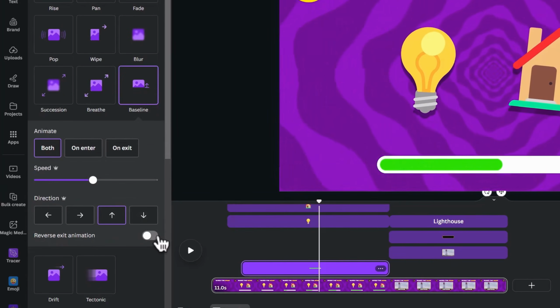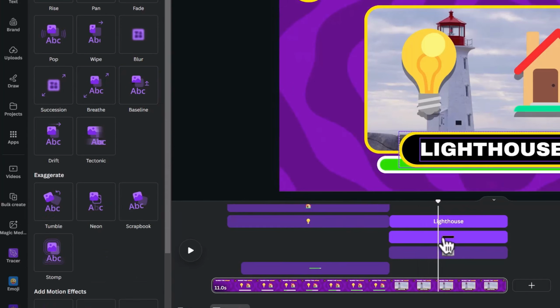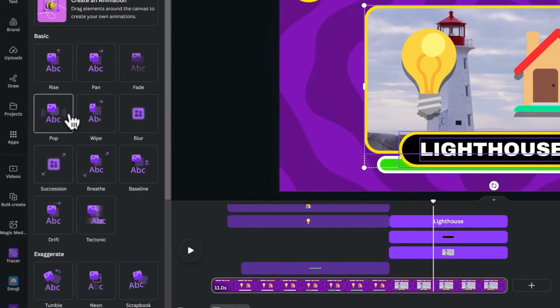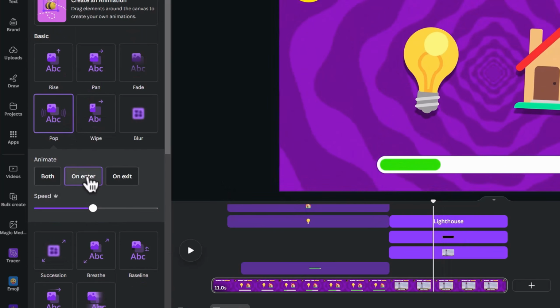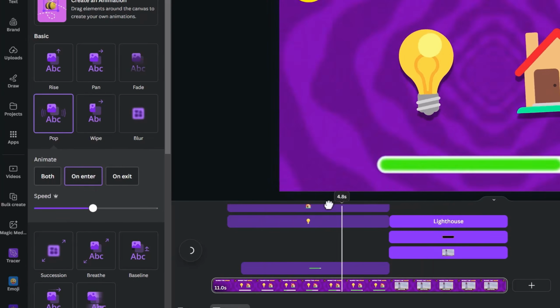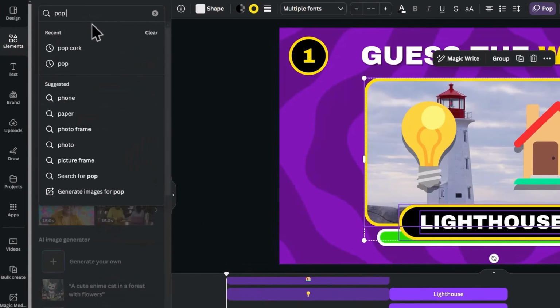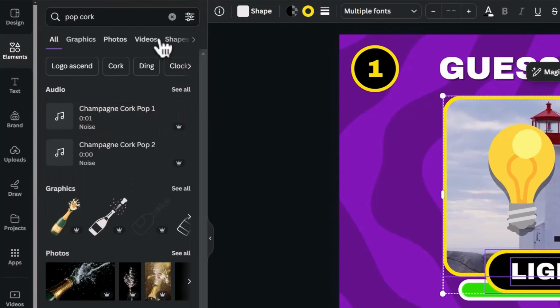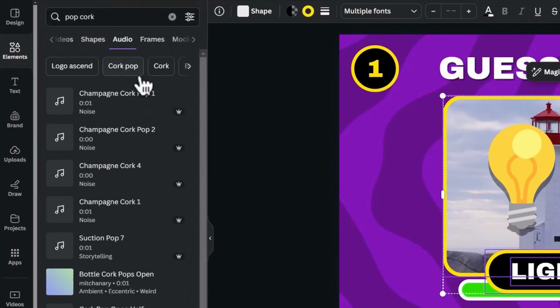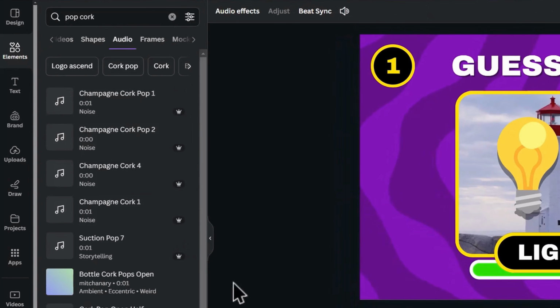Reverse the exit animation, then click on the 3 answer elements. Add a pop animation on them and leave it on Enter. Drag the playhead to 0.5 second, and for the sound effects, search for Pop Cork on the Elements tab and switch to the Audio tab. Click on Cork Pop 1 for the emojis.